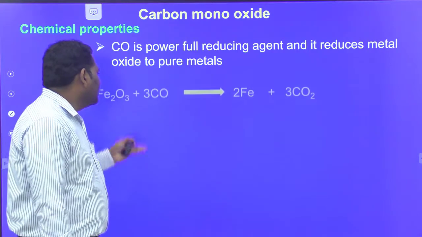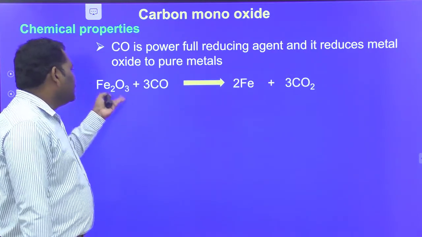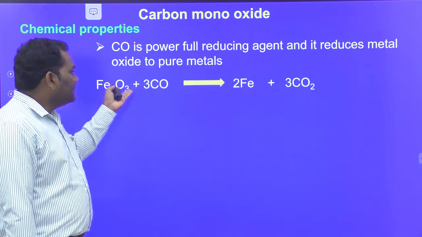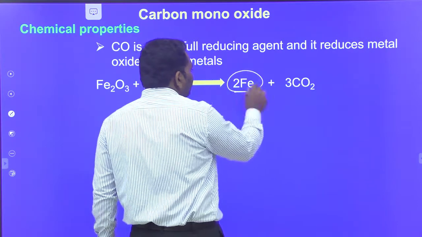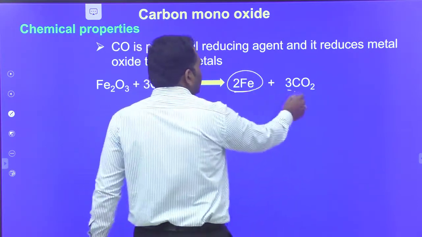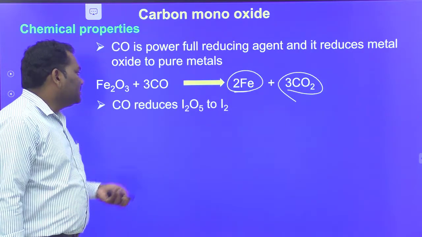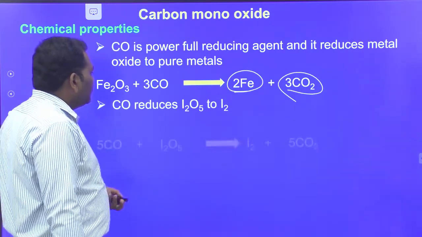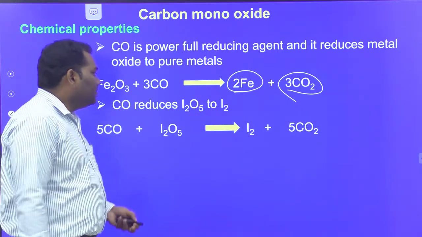The best example is iron oxide. Iron is available in the form of Fe2O3. When Fe2O3 reacts with carbon monoxide, it forms pure iron and carbon dioxide. CO also reduces iodine oxide to iodine: I2O5 is converted to I2.